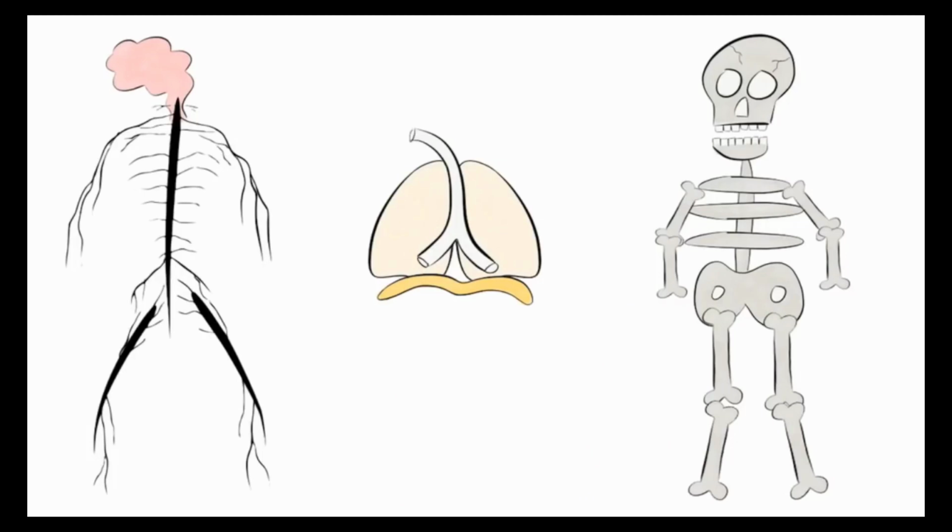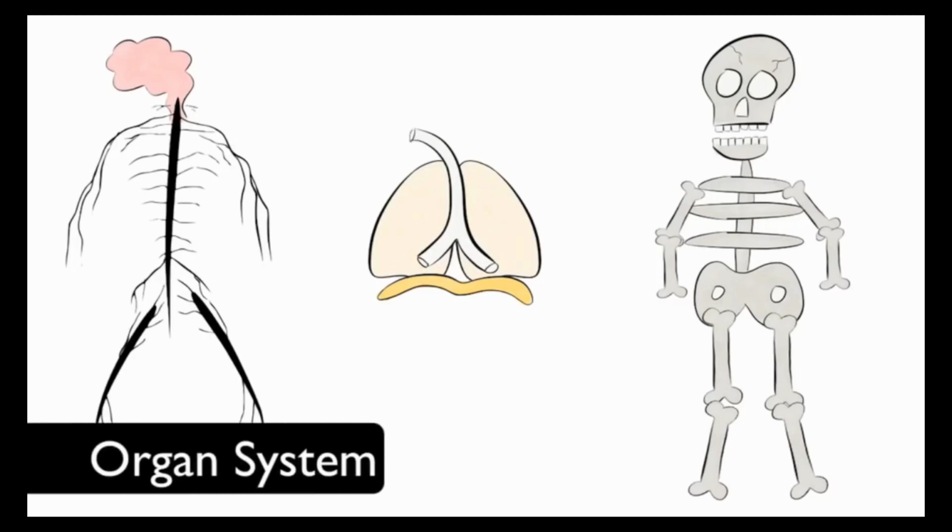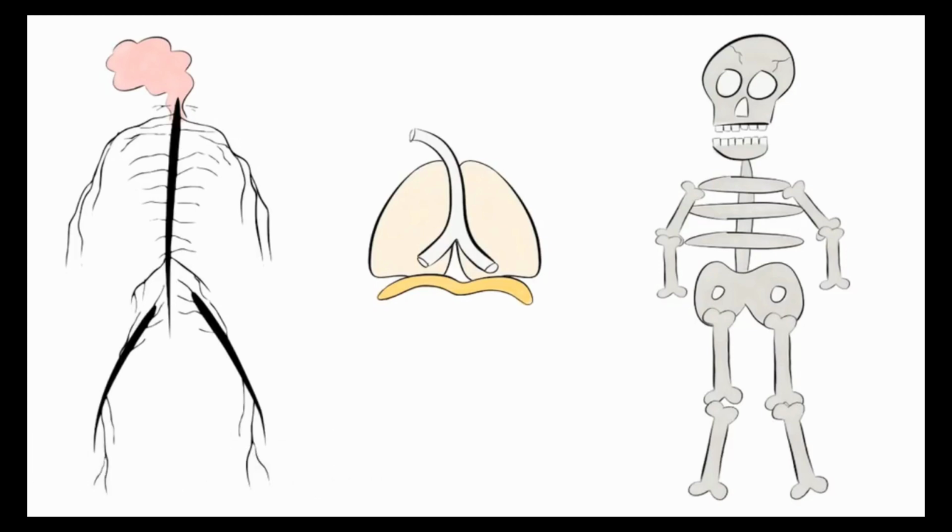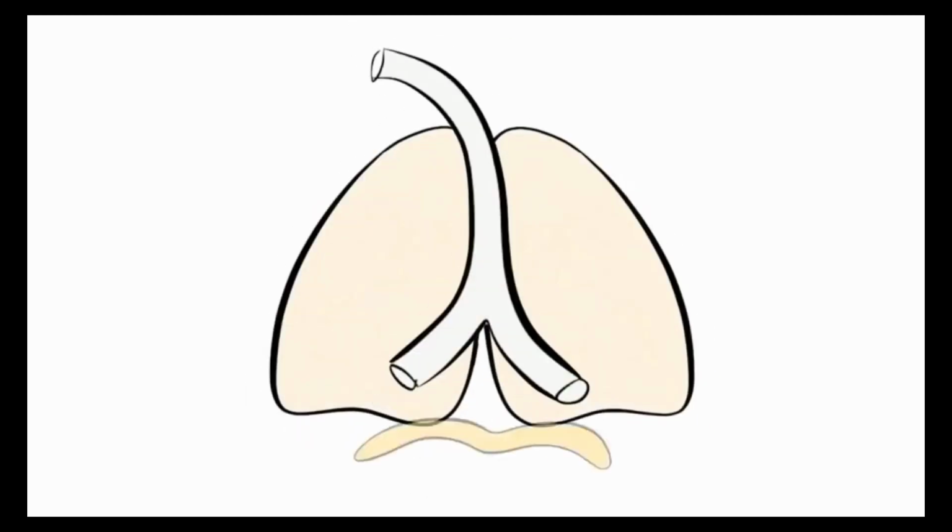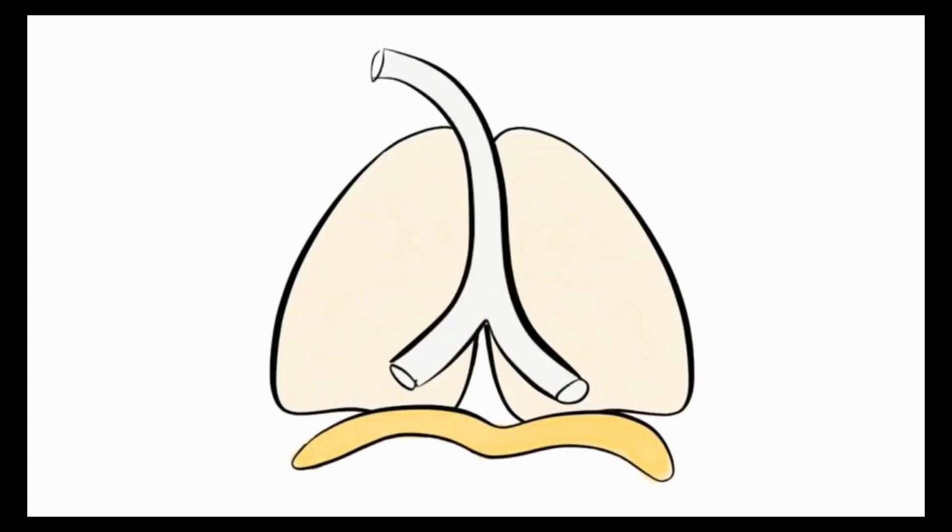An organ system is a collection of organs working together to perform jobs. Your brain is a part of the nervous system. Your brain, spinal cord, and nerves work together to collect and process information. Your lungs are a part of the respiratory system. Along with the diaphragm and others, they help you breathe.